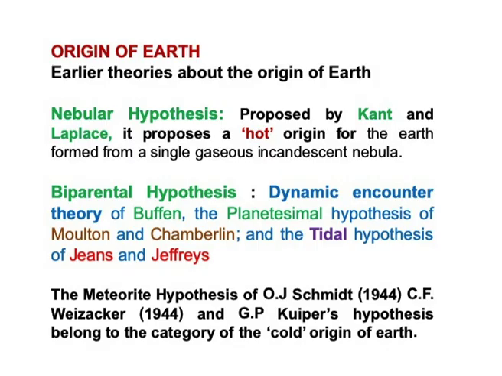Other hypotheses were also proposed, for example the meteoritic hypothesis of O.J. Schmidt, proposed in 1944, and C.F. von Weizsacker's in 1944, and G.P. Kuiper's hypothesis, which belong to this category and are known as the cold origin of Earth. Previously, the nebular hypothesis and the biparental hypothesis mention a hot origin from gases, but these theories say the opposite: a cold origin of Earth.